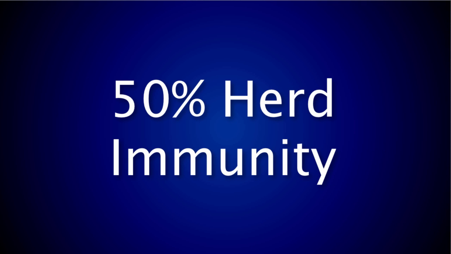Let's see what happens in a case where we have a mere 50% immunity in the population, a level considered far below effective levels of herd immunity. We begin with our first infected individual who exposes 4 other people. In this case, half of the individuals exposed to the infectious agent are already immune. However, the other half do become sick and infectious.